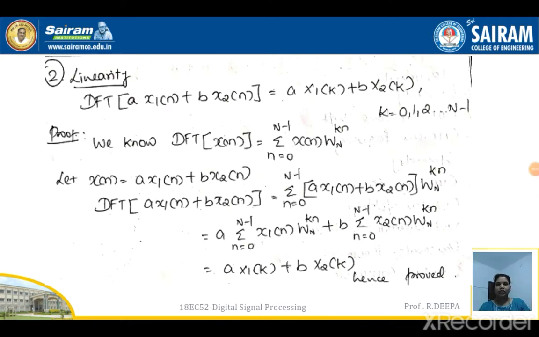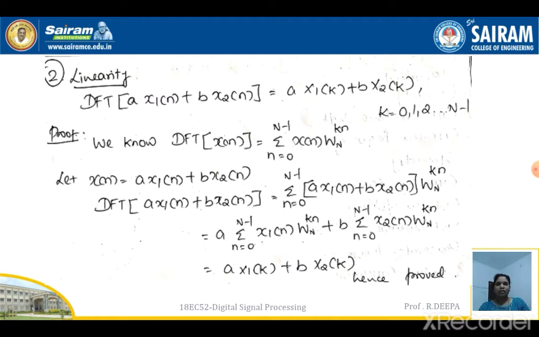So we'll go with the next property of DFT, that is the linearity property. So the statement for the linearity property is: what is the DFT of a x1 of n plus b x2 of n? So if you take the DFT of a x1 of n plus b x2 of n, it should be equal to a X1 of k plus b X2 of k, where k ranges from 0, 1, 2, 3 up to N minus 1. So let us prove this property.